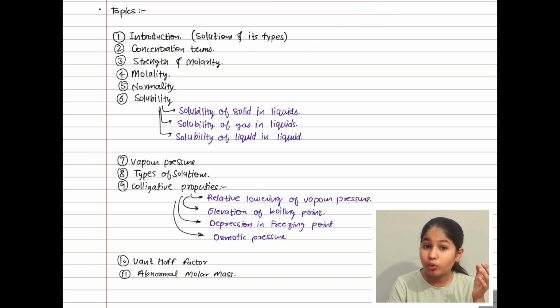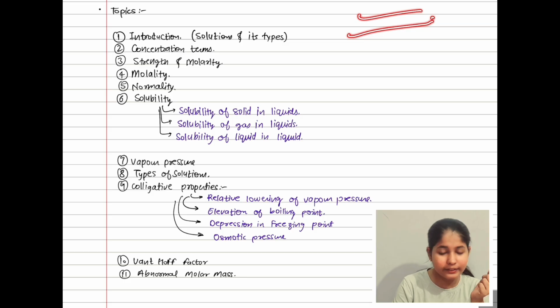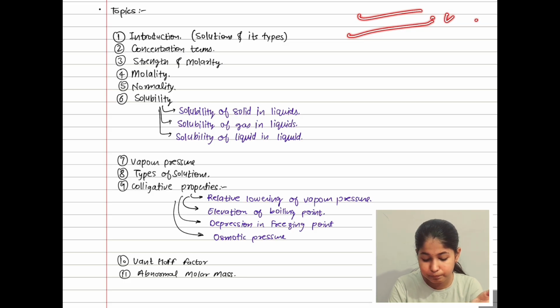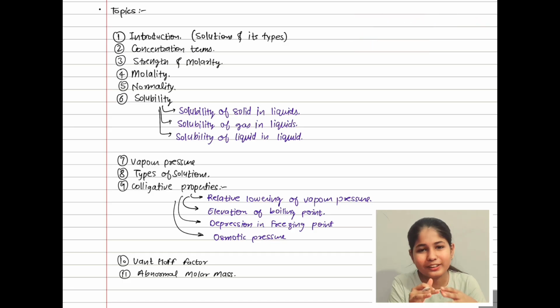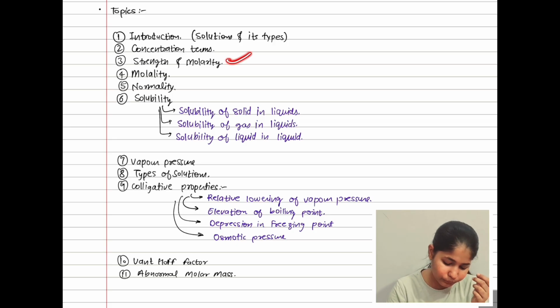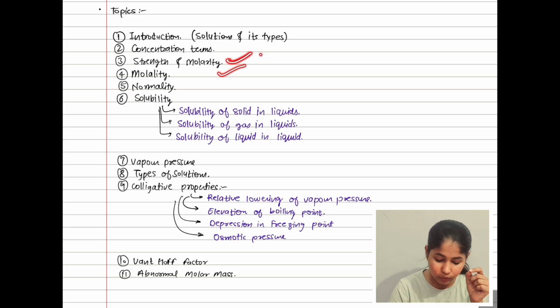Okay, so in concentration terms we are going to talk about different terms like mass percentage. Okay, we have percentage terms, we have ppm and ppb. Okay, how to calculate them. Then we will have fraction terms, mole fraction. Don't worry, we are going to discuss it in very detail. Then we are going to discuss what is strength, what is molarity, what is molality. They are very important to understand.